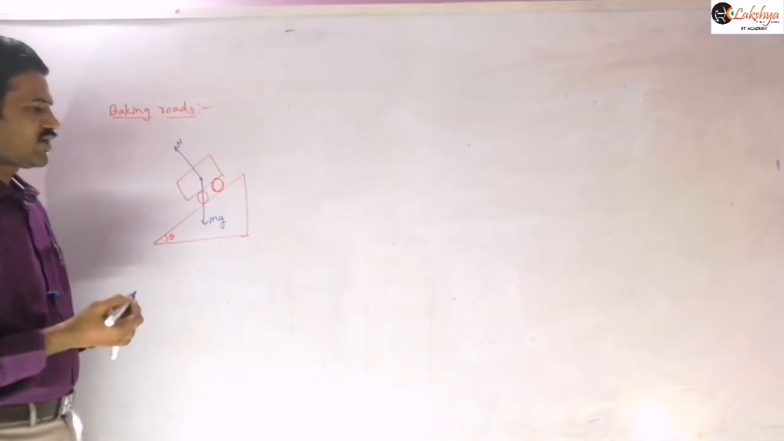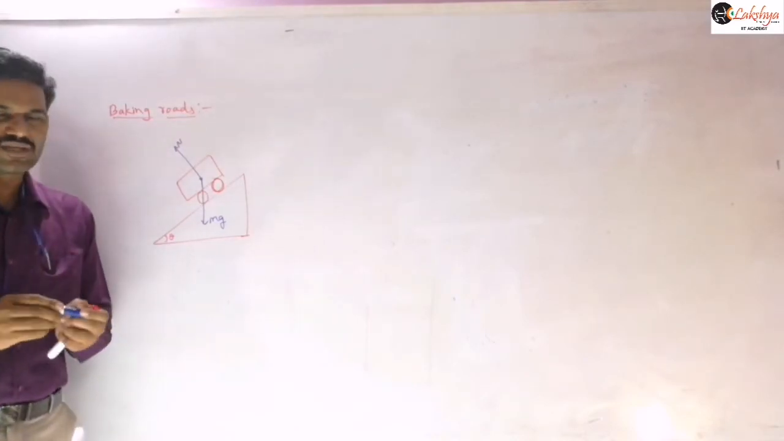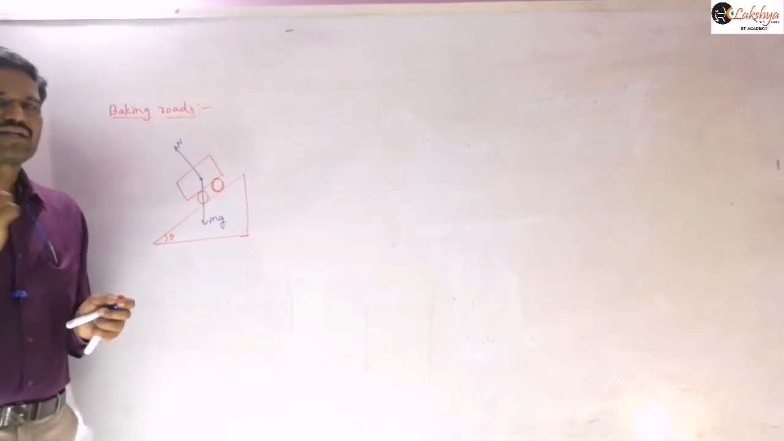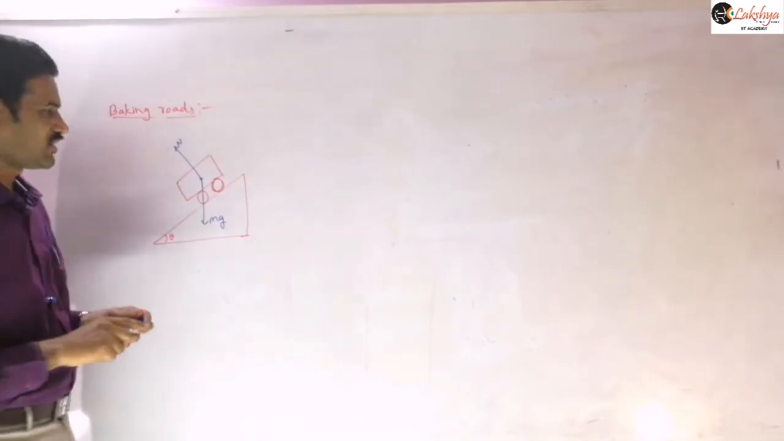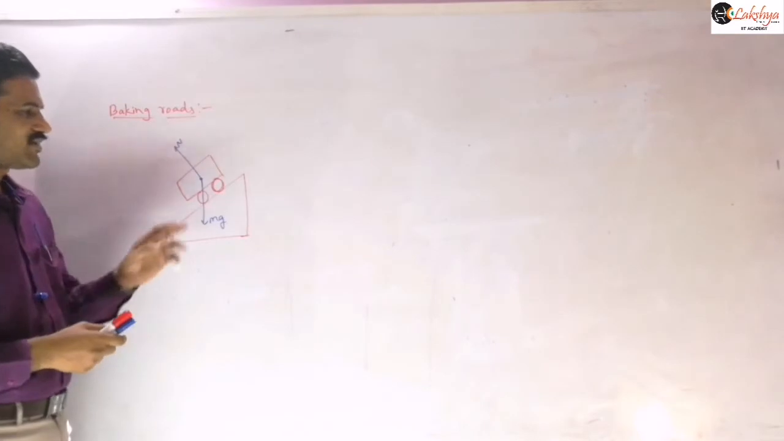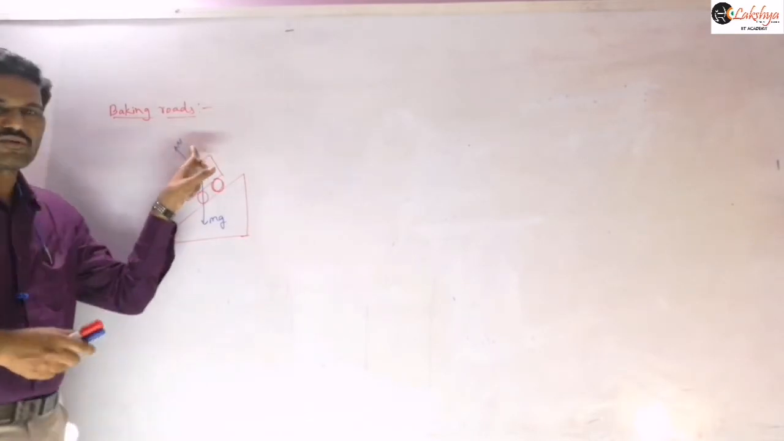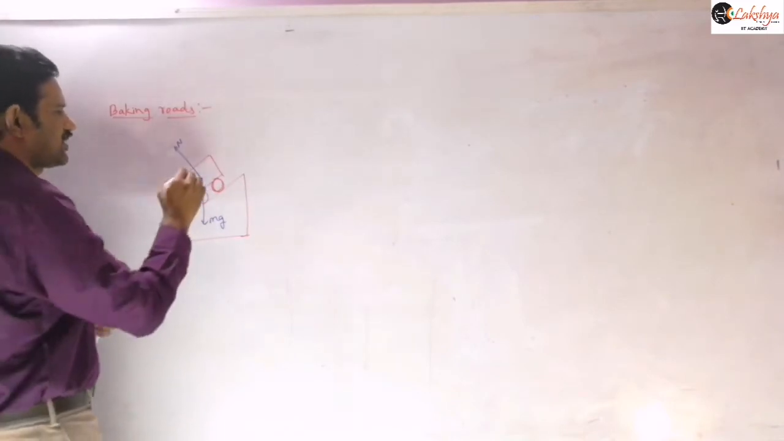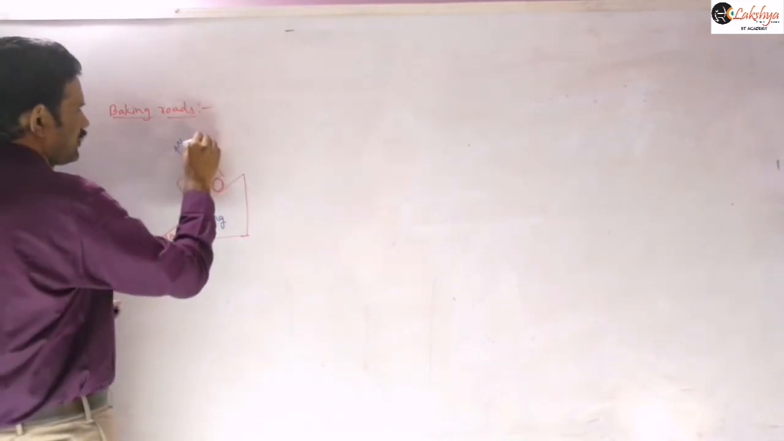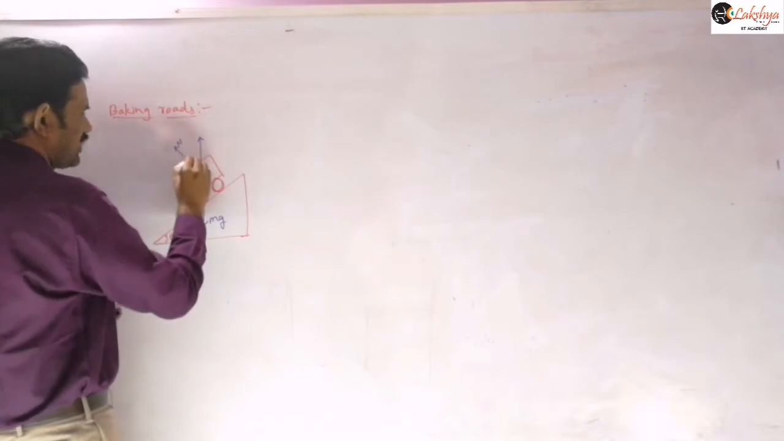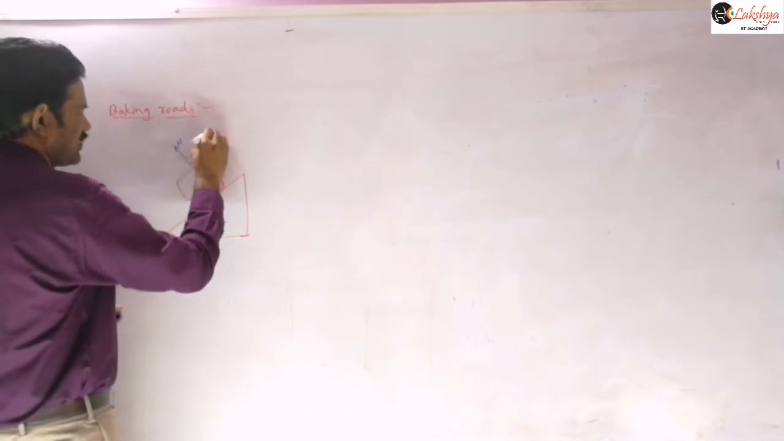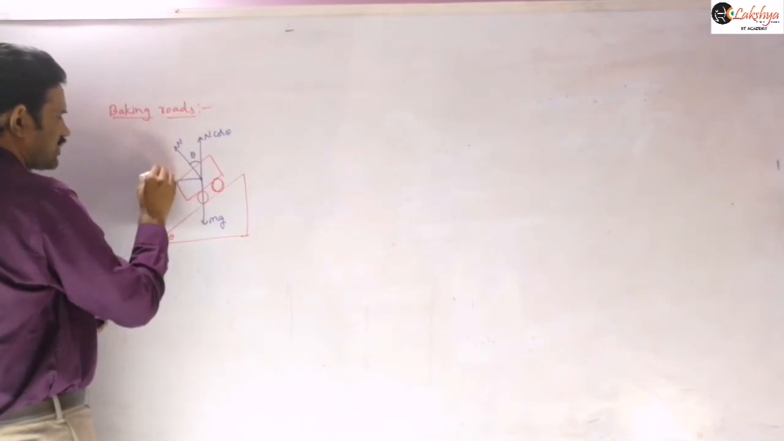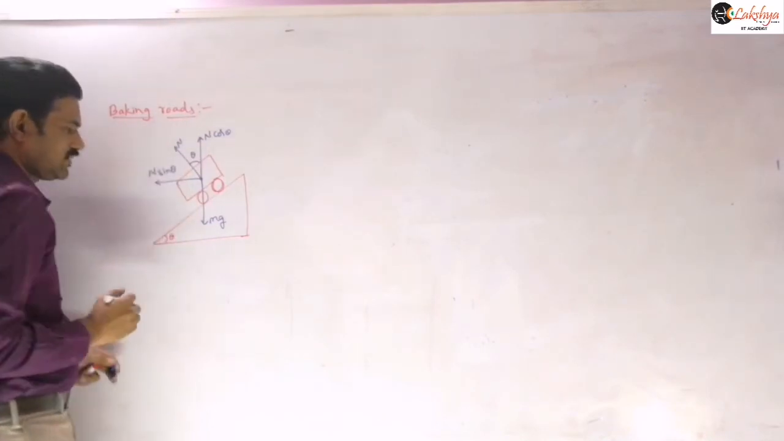I will resolve this normal reaction into components, because here the vehicle is taking a turn in the horizontal plane. So the horizontal centripetal force is required here. The horizontal centripetal force means only the component of this normal reaction can provide that centripetal force. If this angle is theta, then this is N cos theta and this will be N sin theta, right?